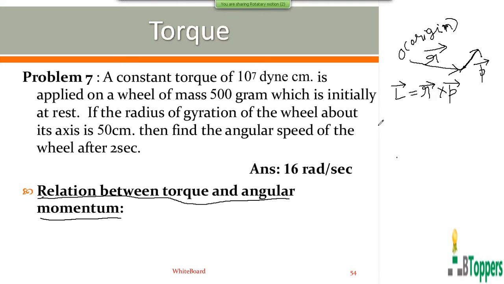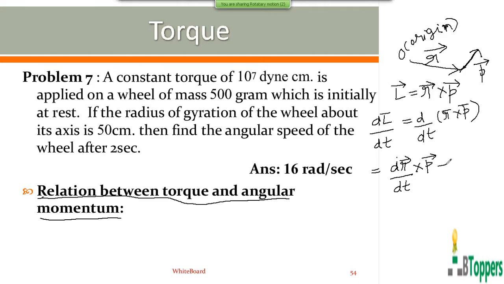If you differentiate both sides with respect to time t, you can write this as dr bar by dt cross p bar plus r bar cross dp bar by dt.